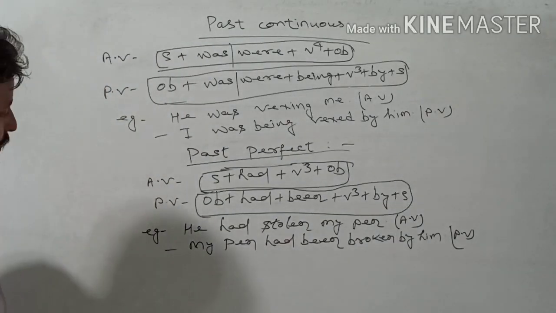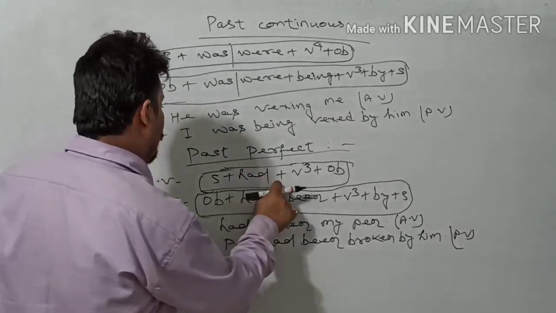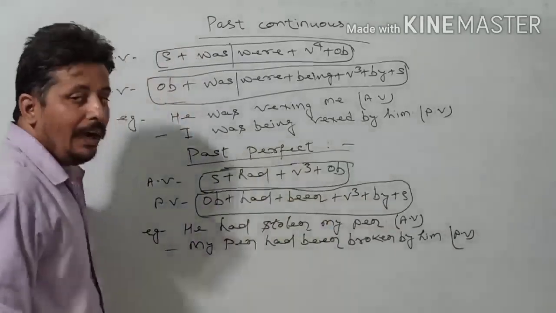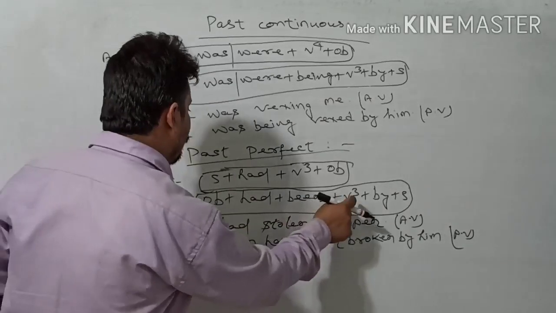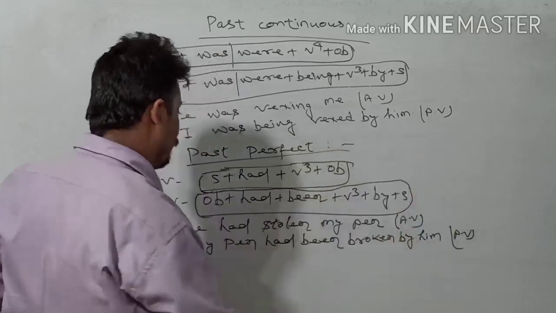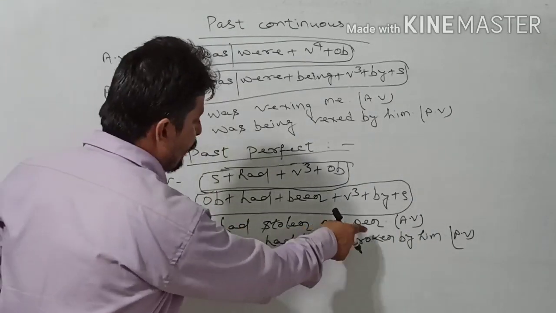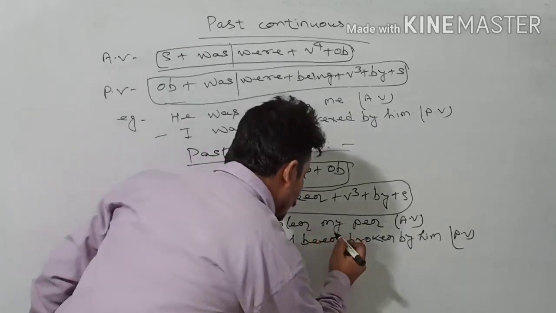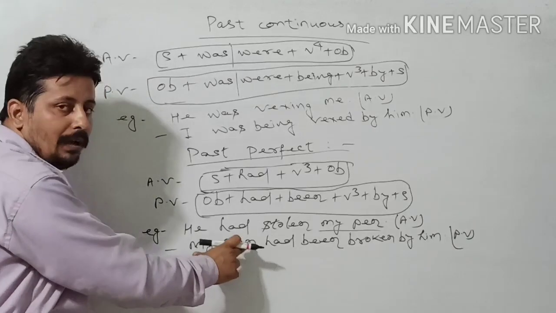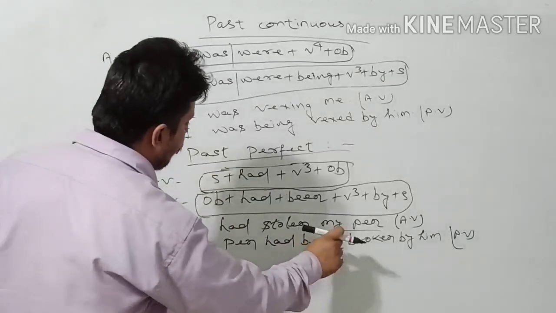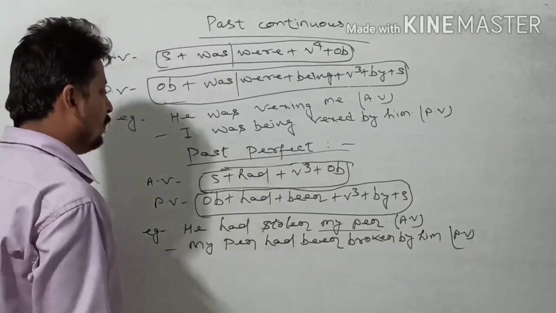And then see the past perfect. Active voice structure is subject plus had plus verb 3 plus object, and that will be in passive: object plus had plus been plus verb 3 plus by plus subject. And for example, you will see, he had stolen my pen. Here you will have to see that my pen is the object, and that will come at the beginning. My pen, and then had been broken by him. This is in passive.